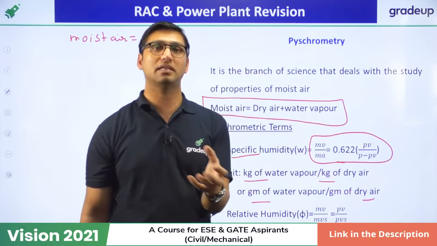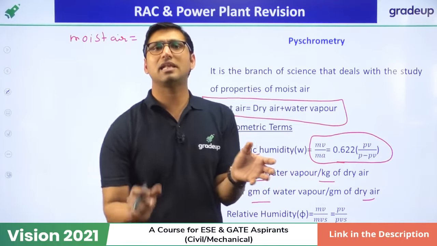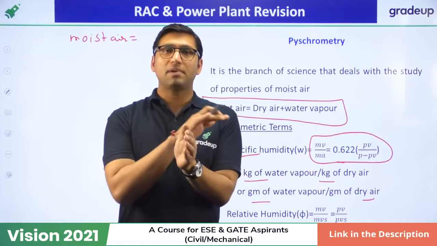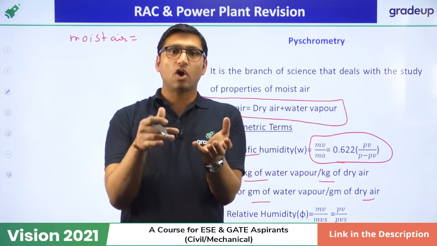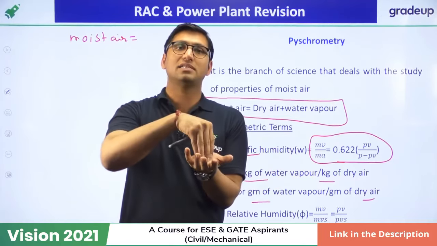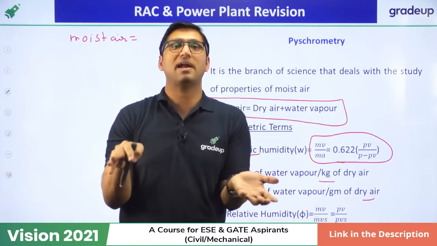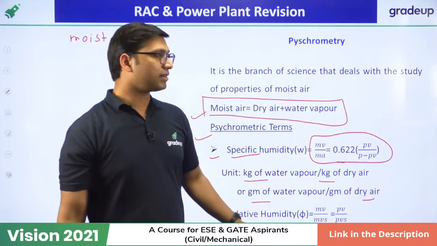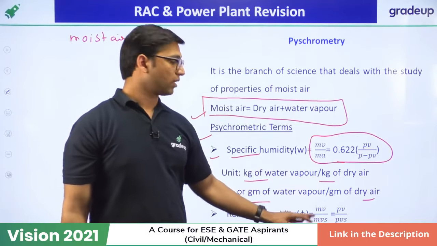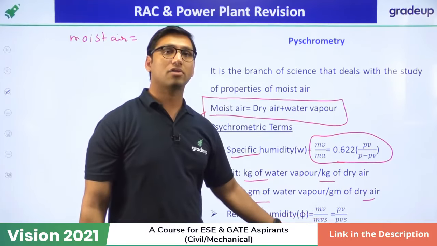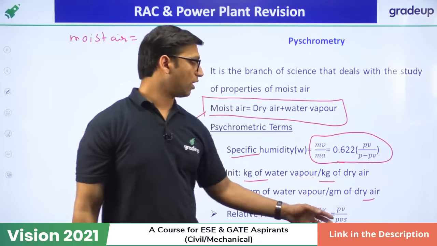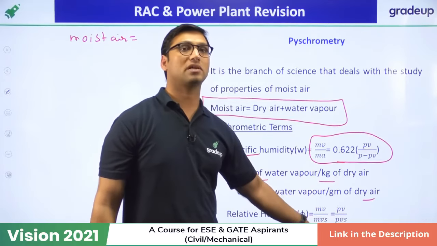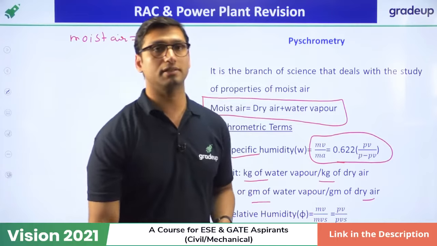What is saturation condition? Saturation condition is that condition in which the vapor is completely saturated, in which if you add something, it is not going to change the state of matter. So relative humidity is defined as the ratio of the mass of vapor under normal condition divided by the mass of vapor under saturation condition, or it is equal to the partial pressure of the vapor divided by the partial pressure of the vapor under saturation condition.